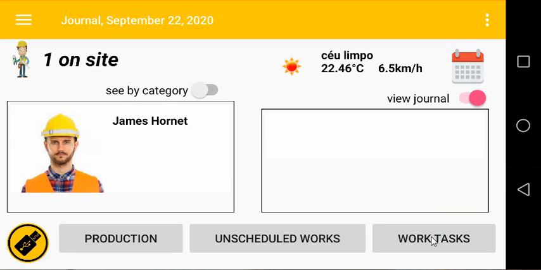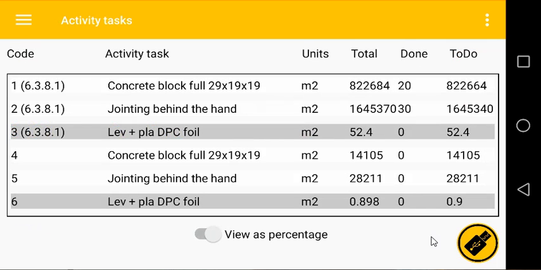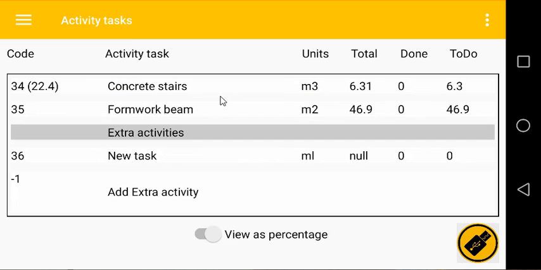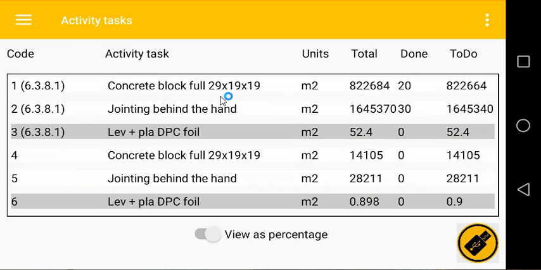And on the bottom right side, the work tasks button leads you to the work tasks that are on contract. Those are all listed here from top to bottom. Here is also shown the total quantities that are required to be done at the site and the quantities that are already logged into the system and marked as done.